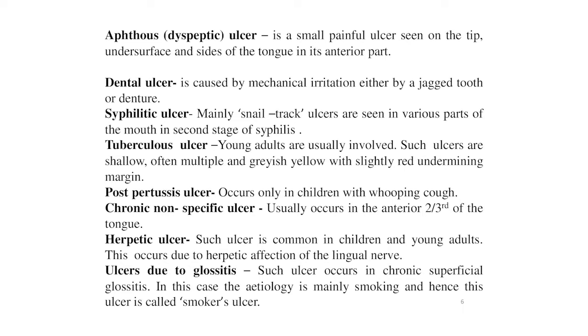Next is the herpetic ulcer. Such ulcer is common in children and young adults. This occurs due to the herpetic infection of the lingual nerve. Acute neuralgic pain is often associated on one side. Gradually vesicles appear, which later on burst to form multiple superficial ulcers which are extremely painful.